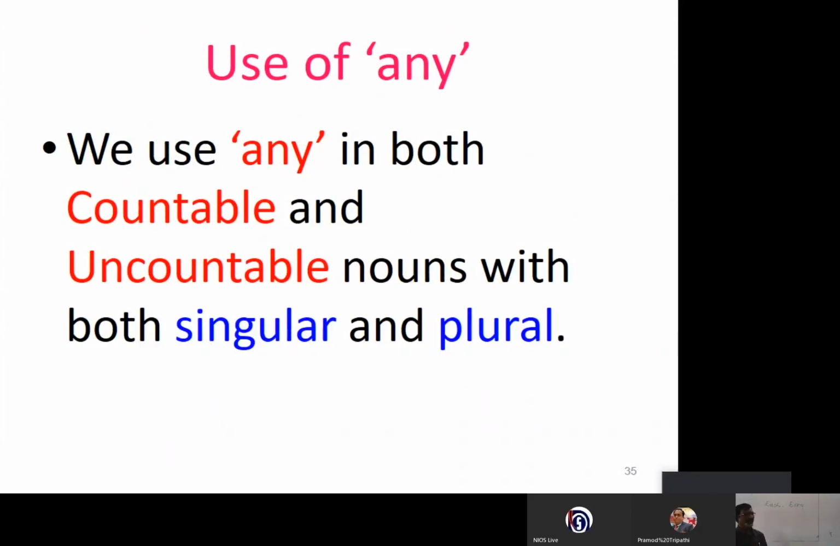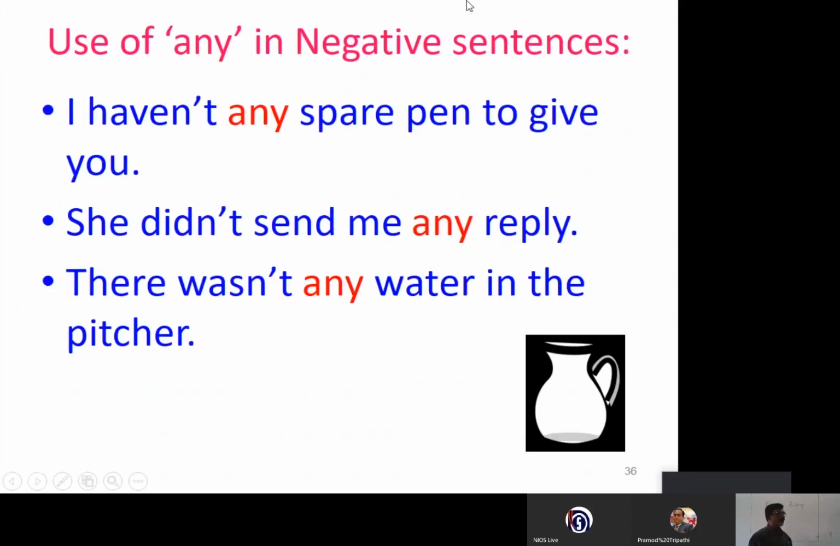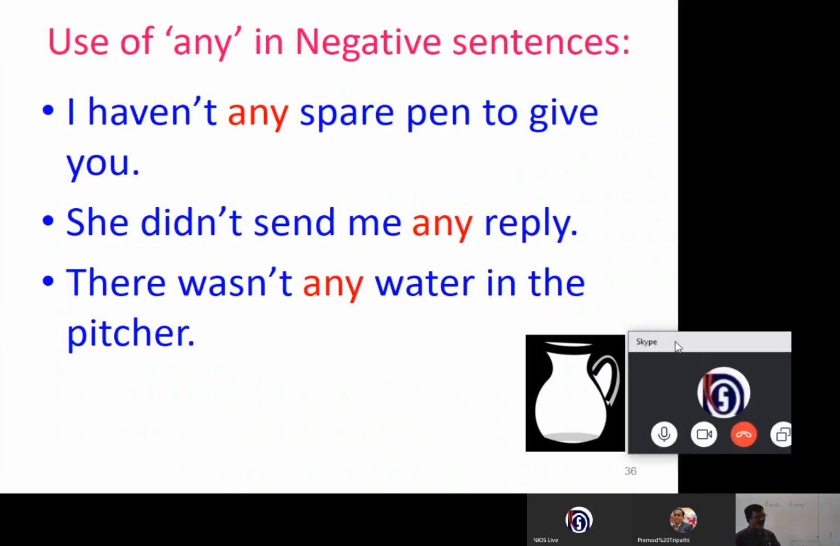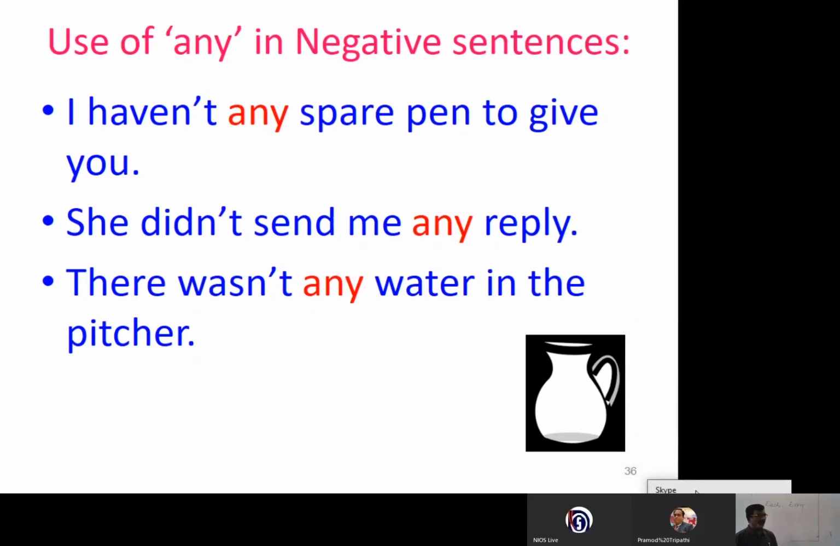Use of any in negative sentences we see. Haven't any spare pen to give you. She didn't send me any reply. There wasn't any water in the pitcher. Now, in all these cases you see, any is used only in the negative sentences.